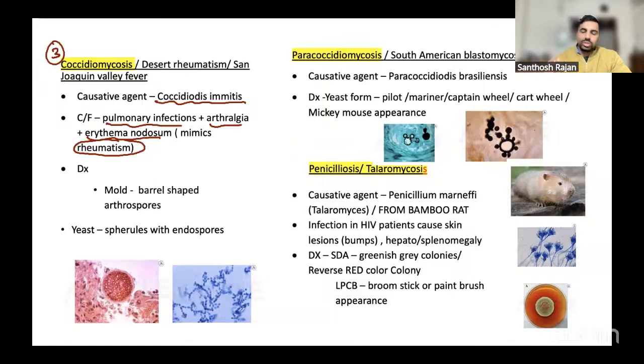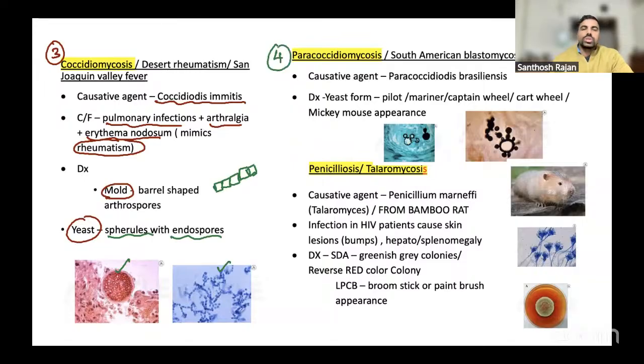Here we have the mold and the yeast form. The mold form is usually barrel shaped. You can see in this picture it is like a barrel, a rectangular or barrel-shaped arthrospore. The yeast form looks exactly like this. This is a spherule, spherules with endospores. That's it.